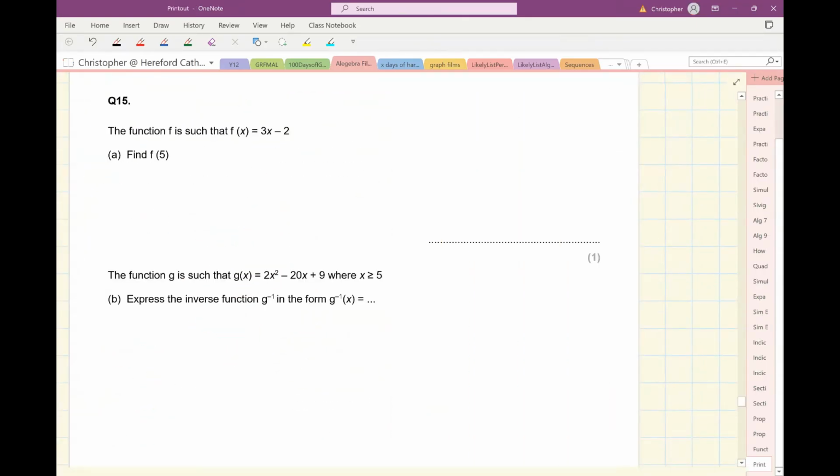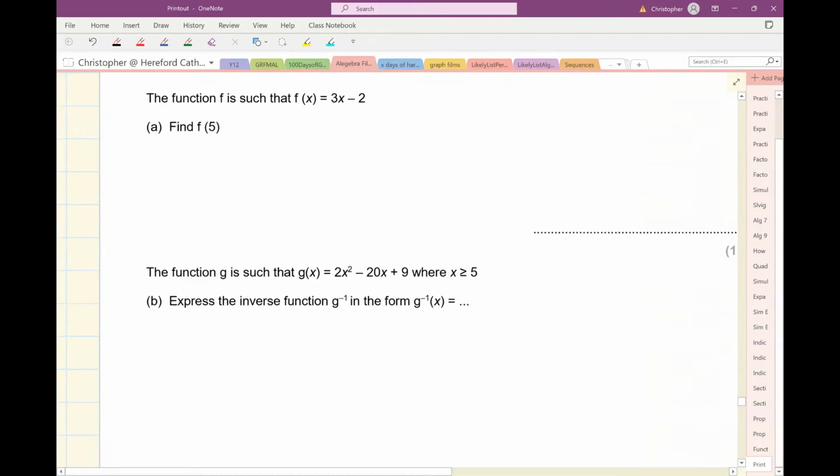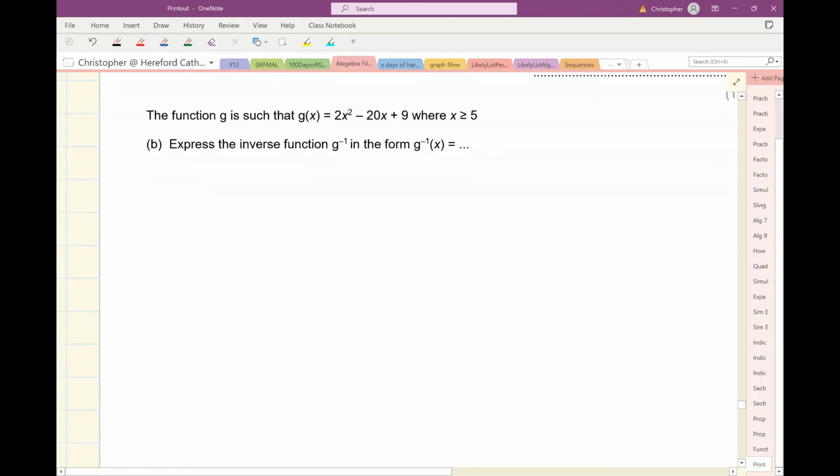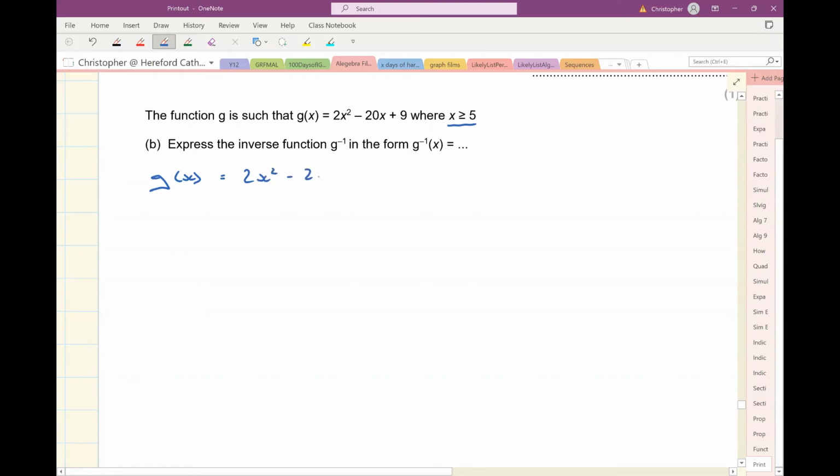Question 15. I'm given the function f of x here, and I'm asked to f5. So if I'm going to f5, I'm going to do 3 times 5 minus 2. 15 minus 2 is 13. Right, part B. I'm given the function g of x. Ooh, look, there's a restriction there on the domain of g. And I'm asked to find the inverse function. So I'm going to start by copying down the function here. Okay, now find the inverse function.